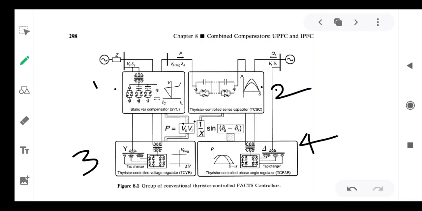The fourth one is the phase angle regulator. Sigma can be varied by changing the tap of the tap changing transformer. We can modify the power angle curve, P delta curve, so that it will improve the power flow. So these are the four different variable impedance type FACTS controllers.